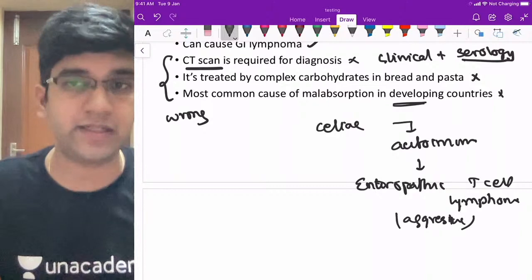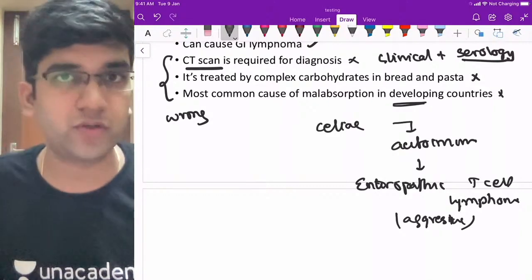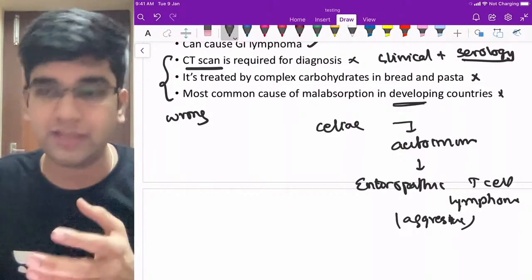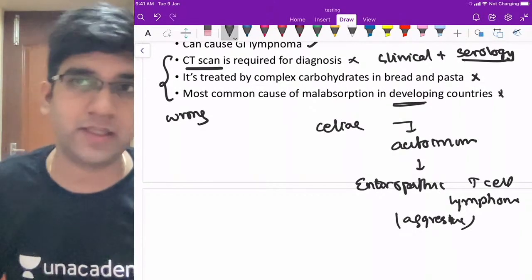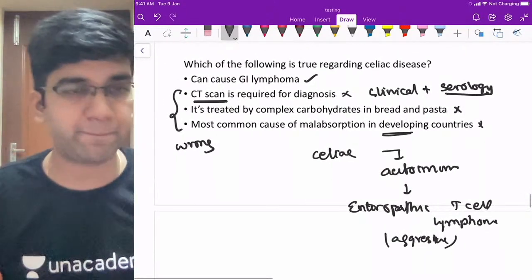Again, if it's untreated, it will result in it. If I stop the wheat-containing food, and if you're very strict in your diet, the risk is substantially reduced, right? That's about celiac disease, okay?